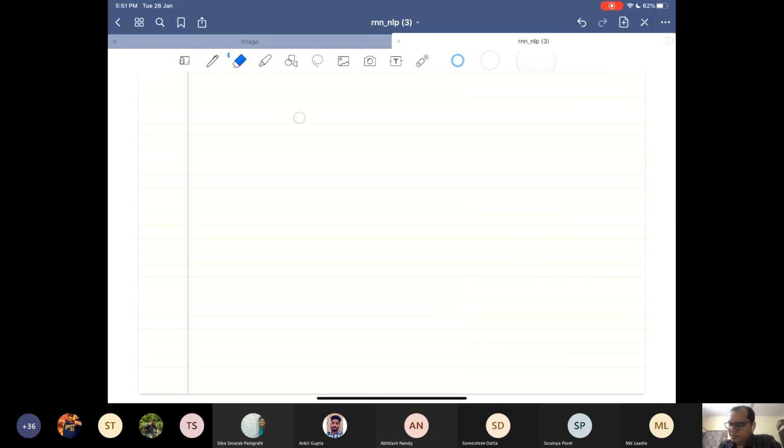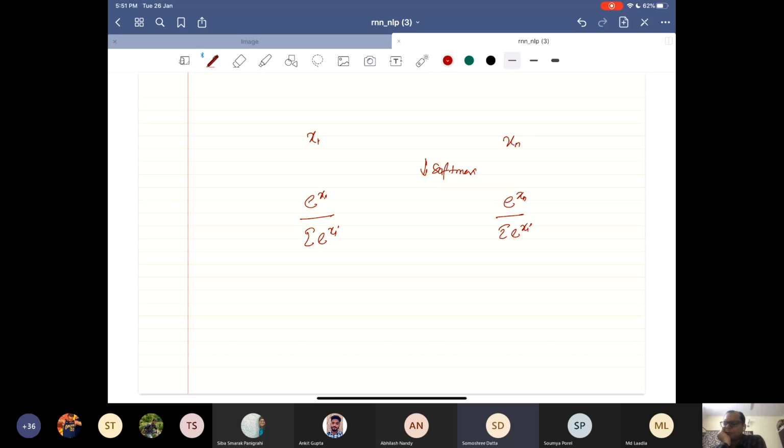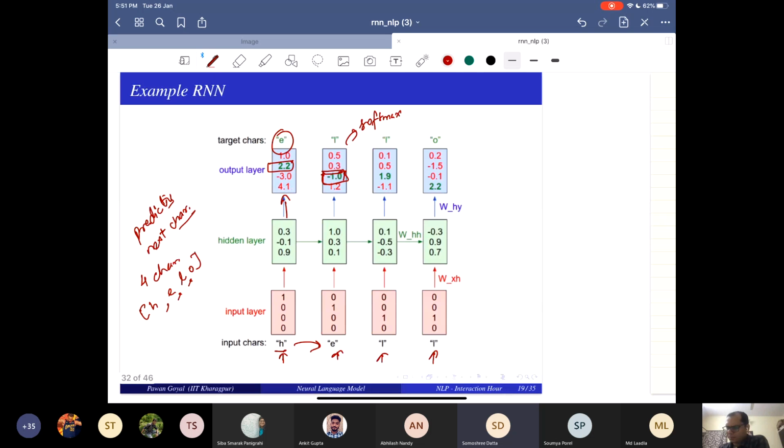If you have some n numbers, x1 to xn, and you apply a softmax, what do you mean? So in the denominator, we take the summation of exponent to the power of all the x, and then in the numerator, we take each of the exponent to the power x. Do you still say that they don't add up to 1? No, sir. So within a vector, they add up to 1, but I'm speaking of the 4 vectors individually that we get at the output layer.